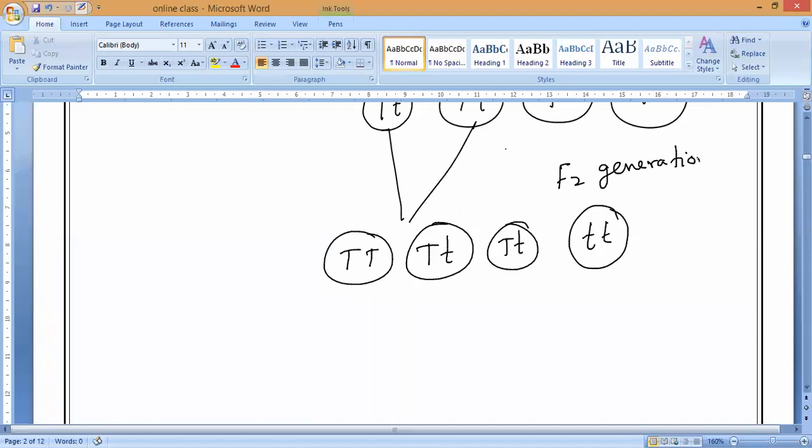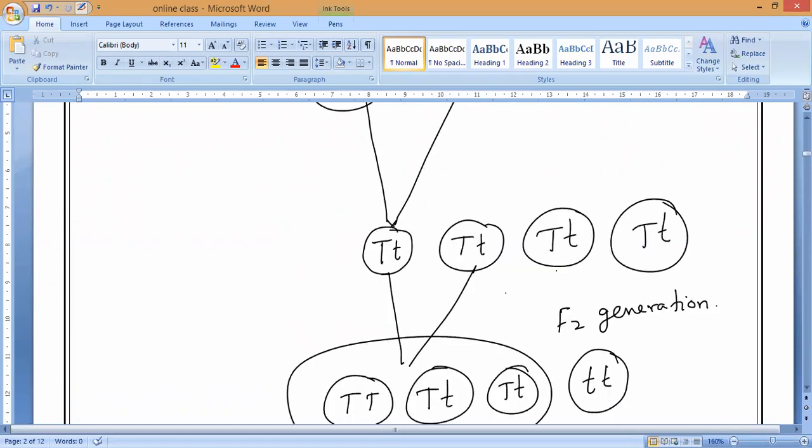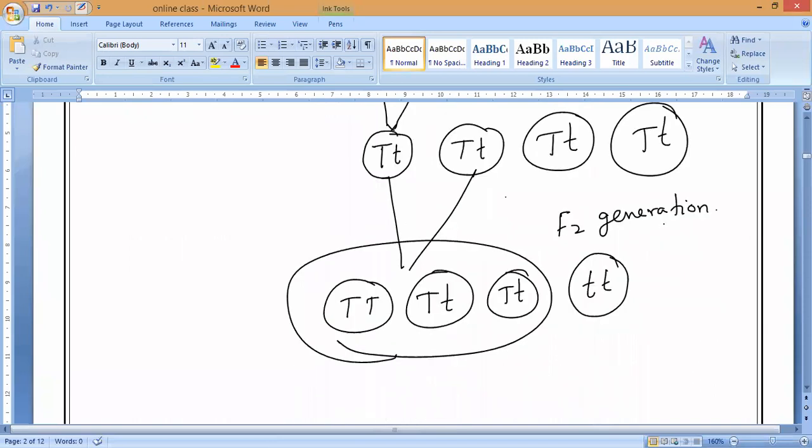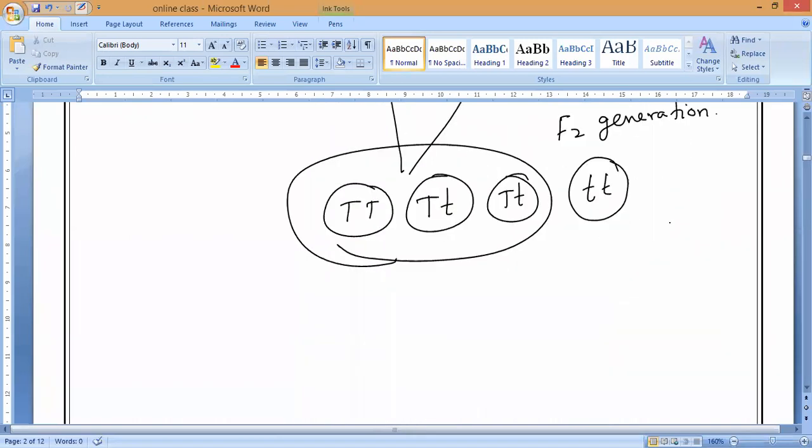this formation of the F2 generation is called the law of segregation, because in the F2 generation either tallness appears, with one factor of a pair present in a single gamete. Understanding? Before that, either dwarfness or tallness is present in the F1 generation. Because a tall plant and a dwarf plant are involved in the crossbreeding, we get all tall plants. But when producing the F2 generation, only when forming the gametes, either a tall plant or a dwarf plant comes in the next baby. So that is what I can say.